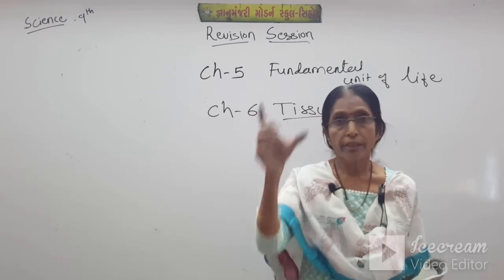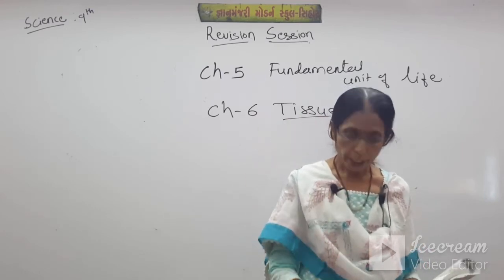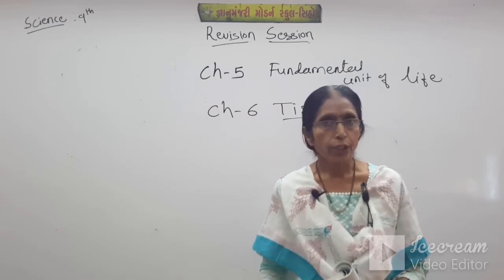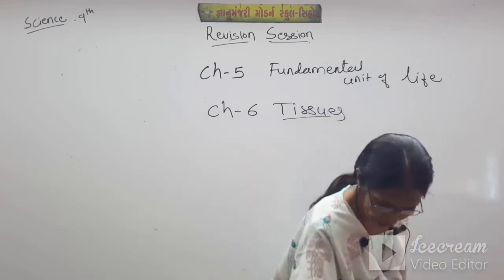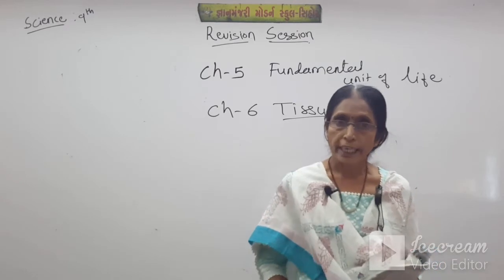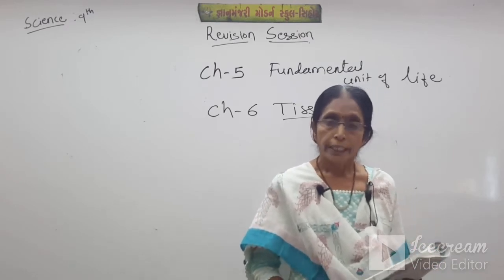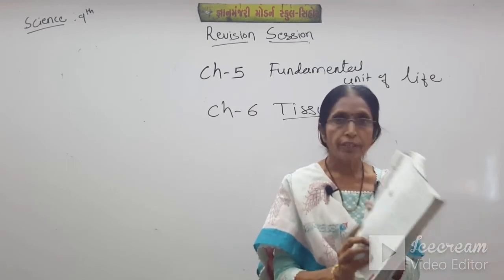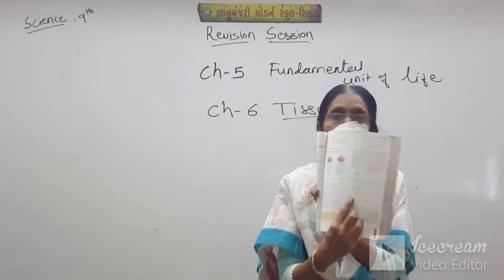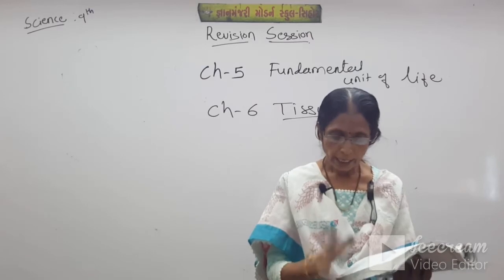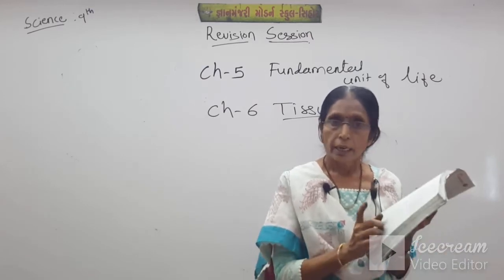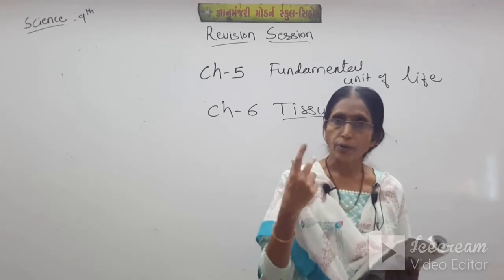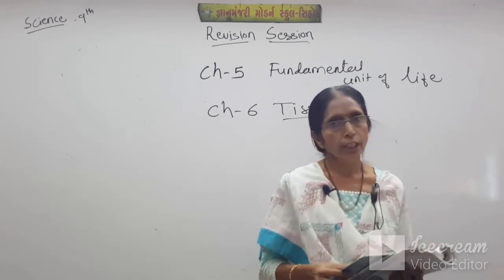Meristematic tissue, I have given you the chart. Meristematic tissues and permanent tissues. Means meristematic tissues are ready to divide, and there are three types: apical meristem, intercalary meristem, and third is lateral meristem. Students, figure is given here. This figure also can be asked like this. This is the meristematic tissues, and apical meristem can be found on the tip of shoots and roots.